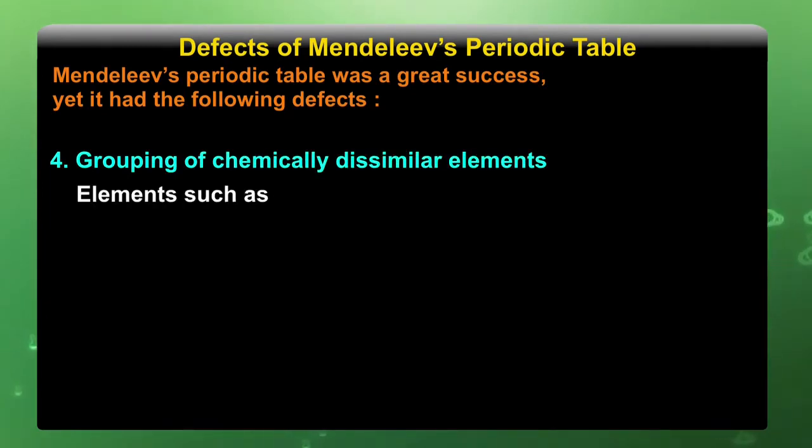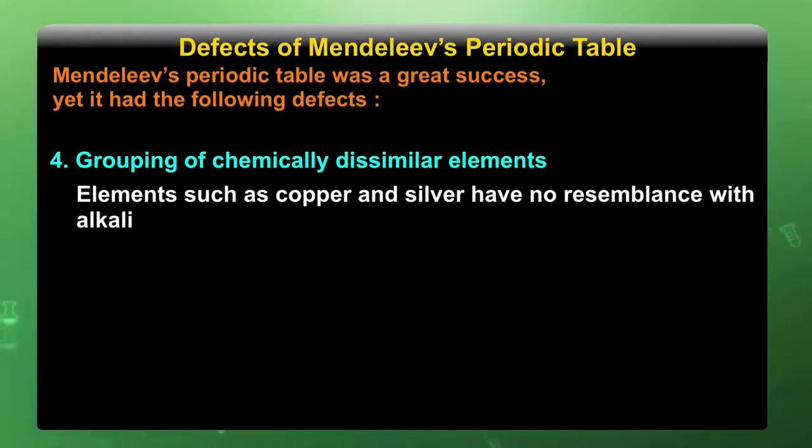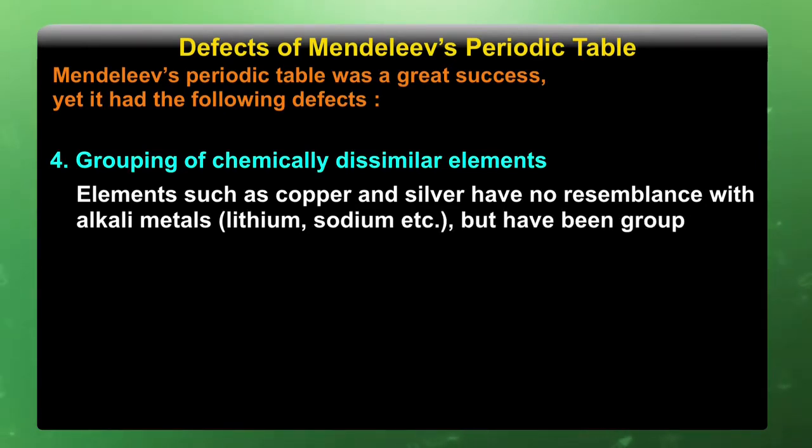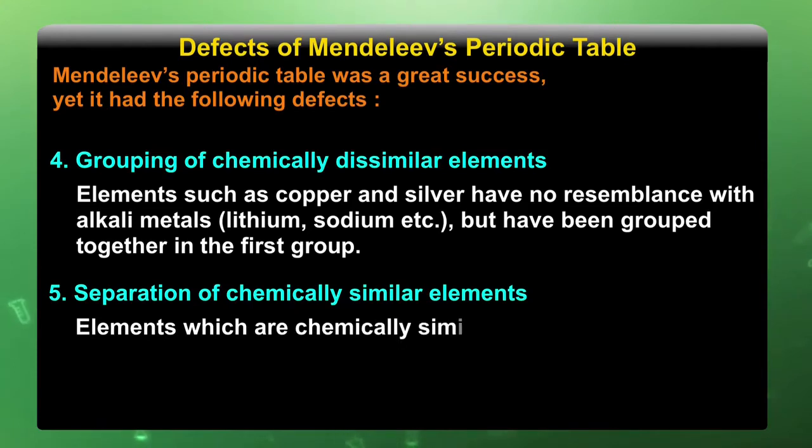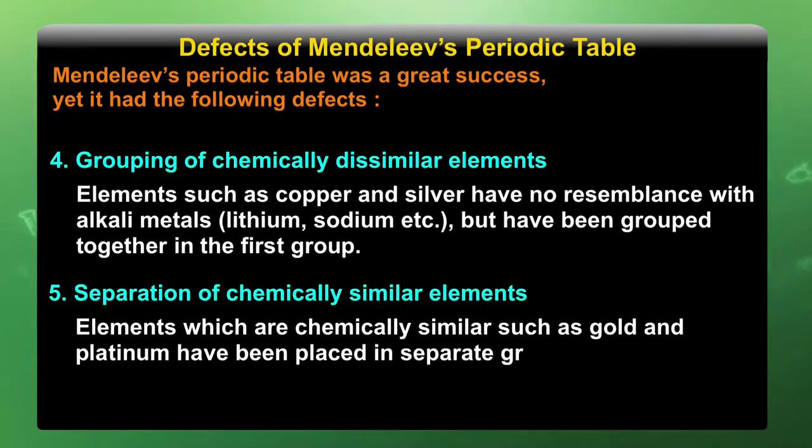Grouping of chemically dissimilar elements. Elements such as copper and silver have no resemblance with alkali metals, lithium, sodium, etc., but have been grouped together in the first group. Separation of chemically similar elements. Elements which are chemically similar, such as gold and platinum, have been placed in separate groups.